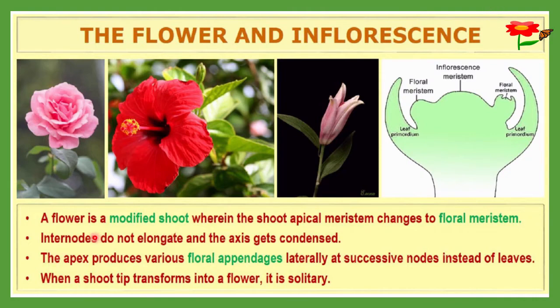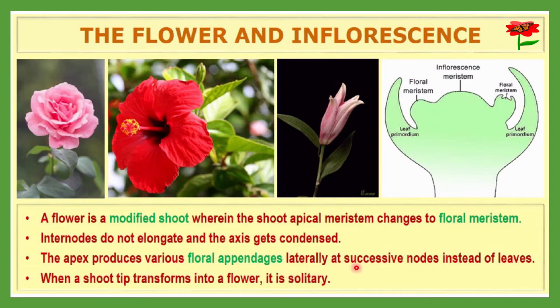A flower is a modified shoot wherein the shoot apical meristem changes to floral meristem. Here what happened: the apical meristem will convert into floral meristem, and this floral meristem is responsible for flower development. The internodes do not elongate and the axis gets condensed. The apex produces various floral appendages.